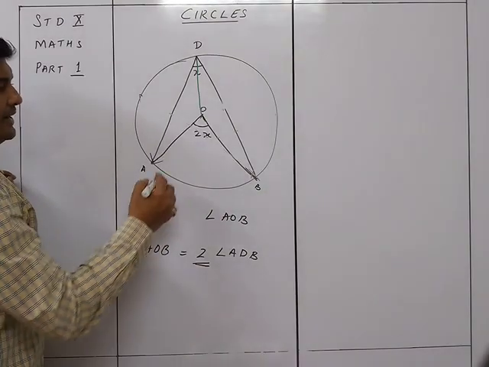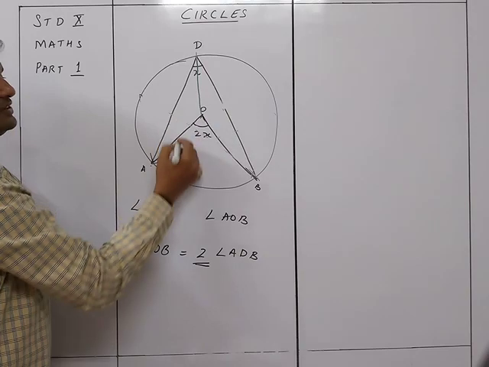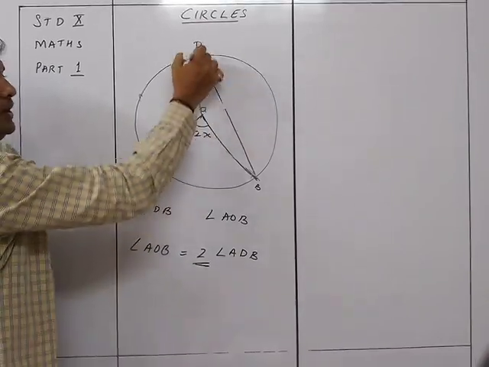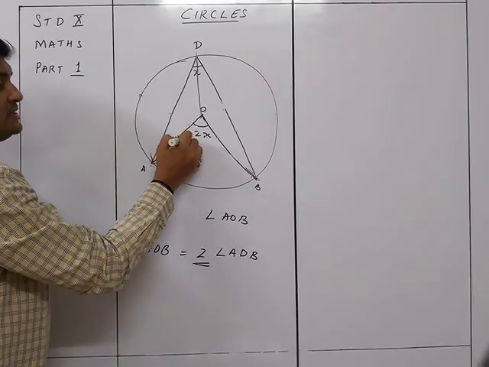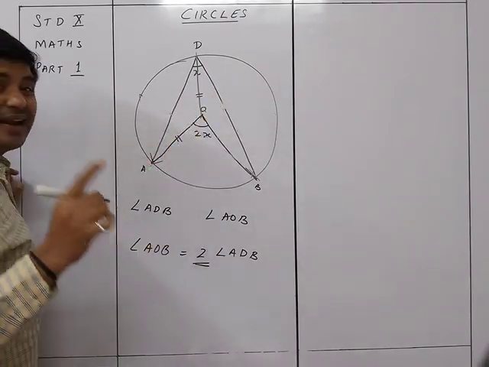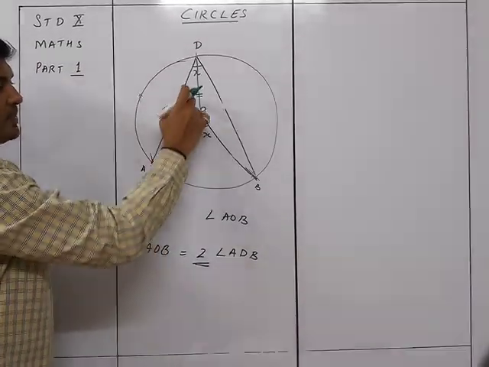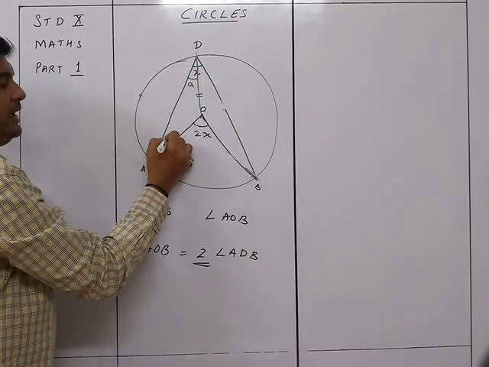So now I know that triangle AOD is an isosceles triangle. Why? Think. AOD is an isosceles triangle. Why is it so? Because this is equal to this, as it is the radius of the circle. Because these two are the radius, automatically these two are equal. So if this is A, then this will also be A.